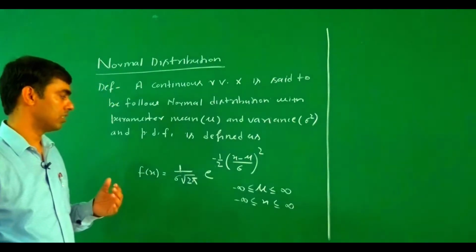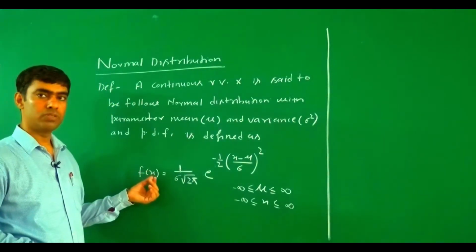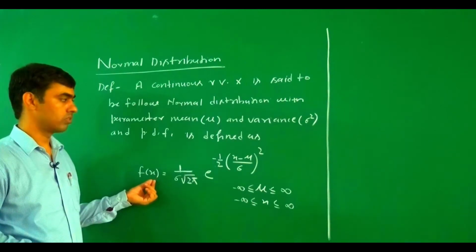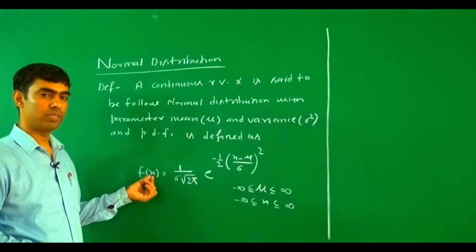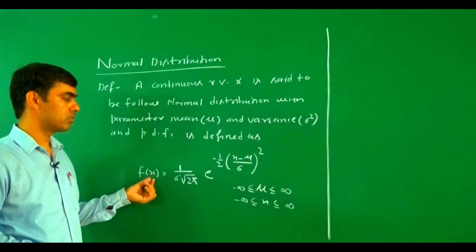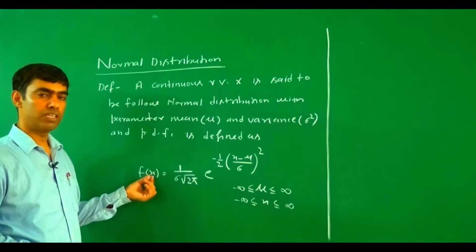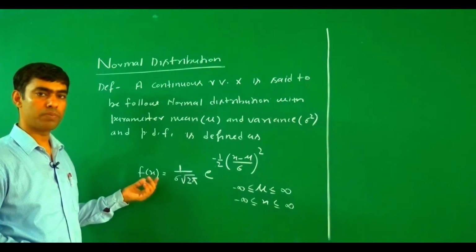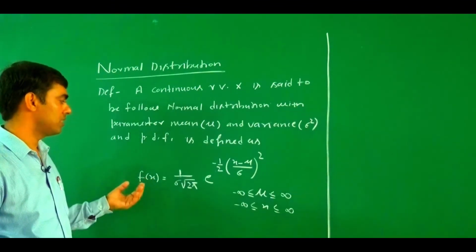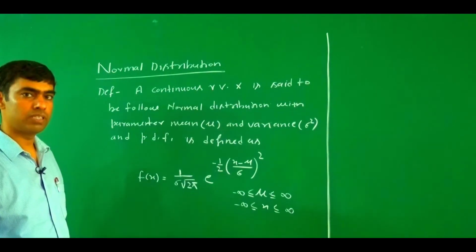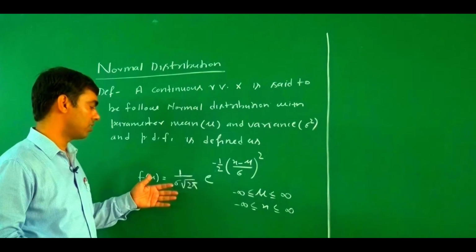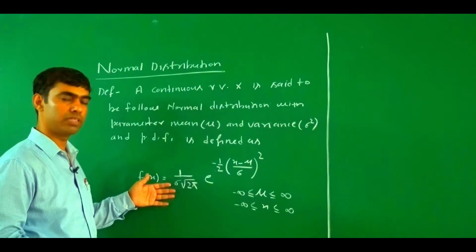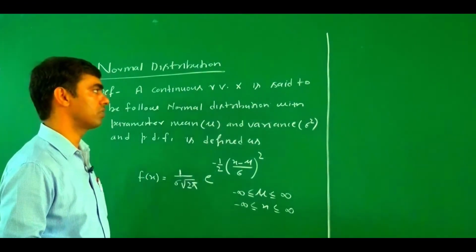Now the first question is how we say this is a probability density function. To show whether any function is a probability density function or not, we need to find the sum of the probability. If the sum of the probability equals 1, then we say that function is a probability density function.